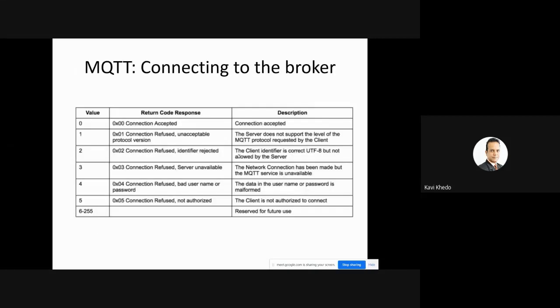And if ever when connecting to your broker, you get one of those values: 0 means connection accepted, 1 means connection refused, 2 means connection refused, identifier rejected, 3 means connection refused, server unavailable, 4 means connection refused, bad username or password. So you need to recognize this.